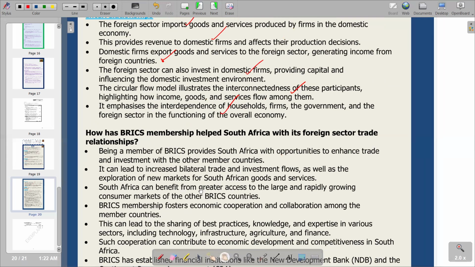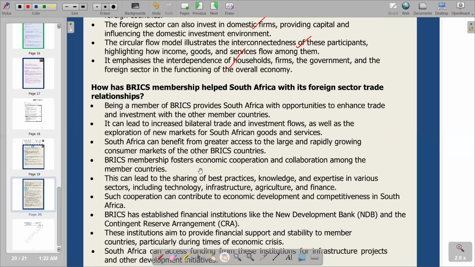Then on the next part we have the internal part, whereby we look at how BRICS membership helps South Africa with its foreign sector trade and relationships. Obviously, the main aim of BRICS is to focus on economic cooperation and collaboration among member countries. This economic cooperation and collaboration also surrounds the main element of international trade, the exchange of goods and services between nations, which is described by the cooperation and collaboration between those member countries.